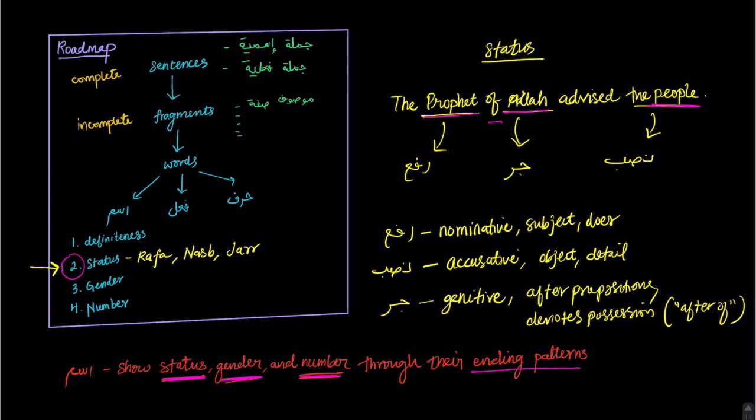Oftentimes the gender, such as we learned about the ta marbuta, usually signifies feminine. And we even talked about number, we talked about singular and plural. Today we're going to talk about dual as well, what that looks like. And status, the ending can show rafa, nasab, and jar all through the ending pattern. So again, patterns are super important in Arabic.